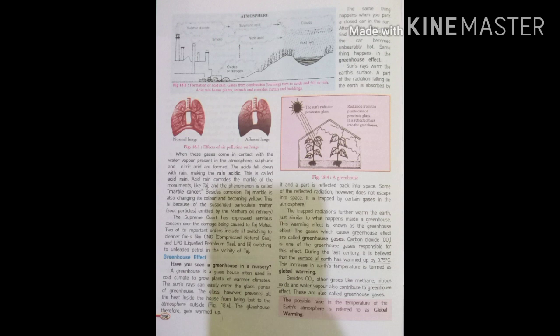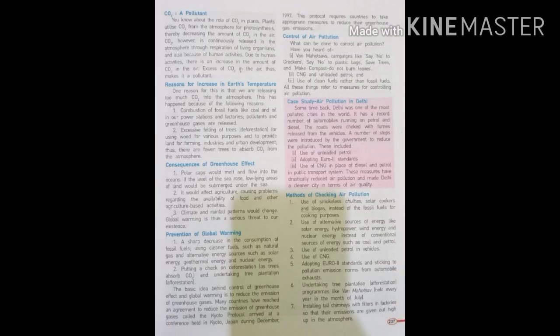A greenhouse is a glass house often used in cold climates to grow plants of warmer climates. The sun's rays can easily enter the glass panes of the greenhouse. The glass, however, prevents the heat inside the house from being lost to the atmosphere outside the greenhouse. Therefore, it gets warm.